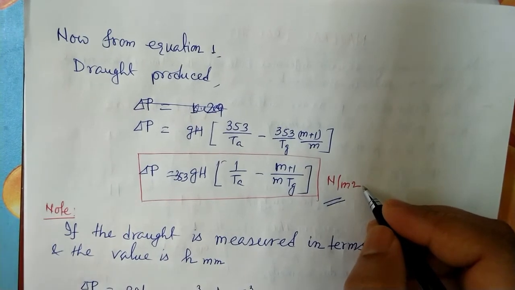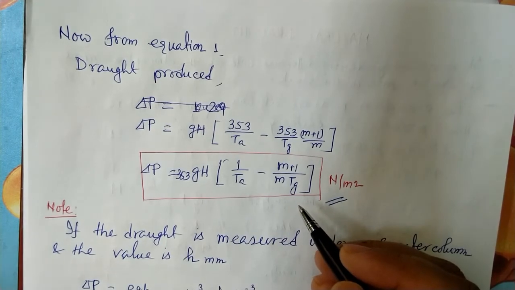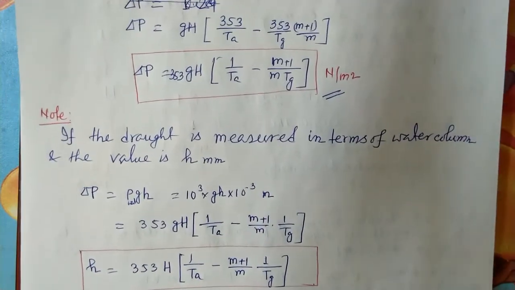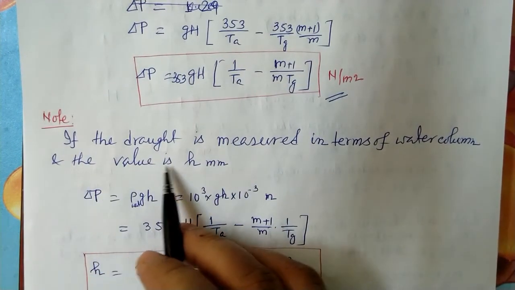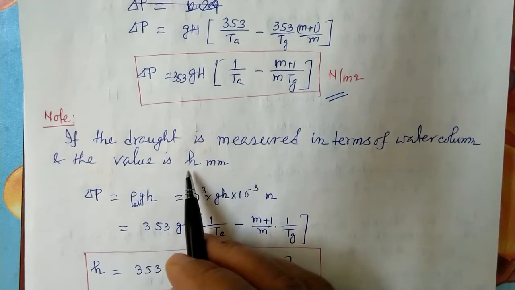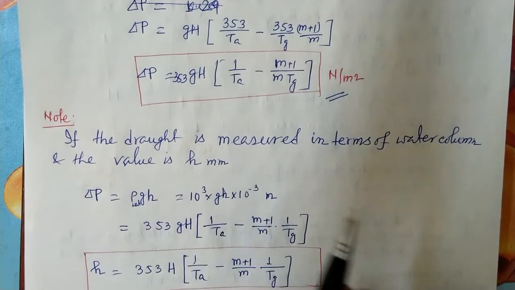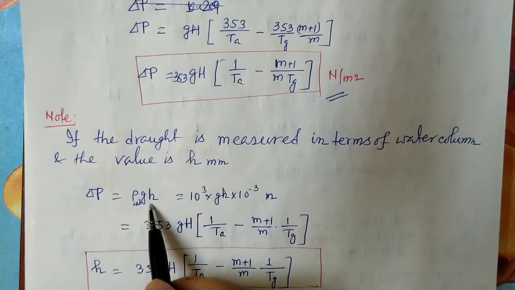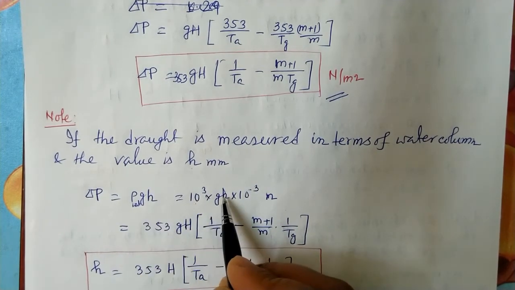But sometimes this draught may be calculated in terms of height of the water column or height of the hot gases column. So if the draught is measured in terms of water column and the value is h millimeter, keep in mind this small h means height of the water column and the unit is millimeter. So delta P is equal to rho water g h, and the density of water is 1000, so 1000 into g into h.